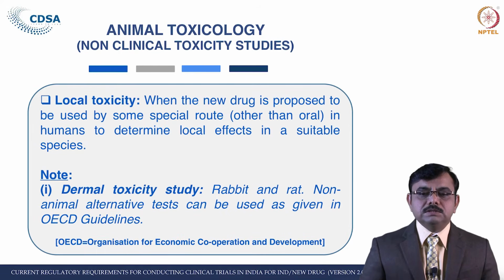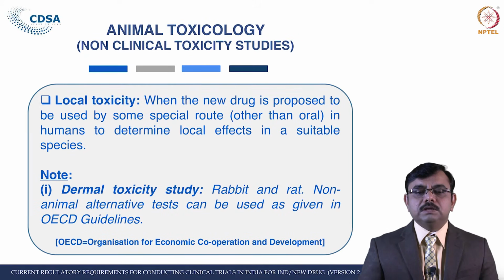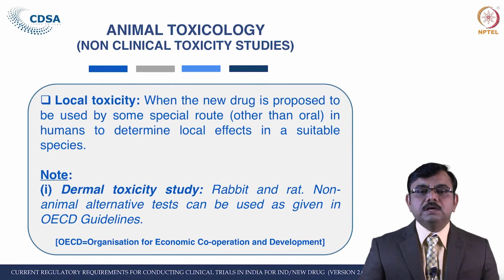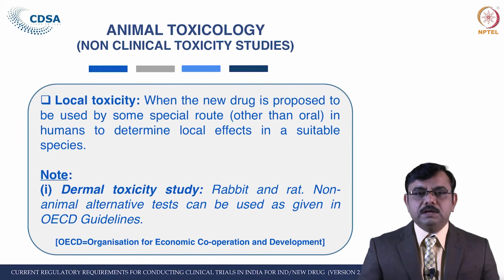Here the dermal toxicity study may be done in rabbit and rat. The initial toxicity study shall be carried out by non-animal alternative test as given in the Organization for Economic Cooperation and Development, that is OECD guideline, to protect the animals and to avoid the unnecessary use of the animals.